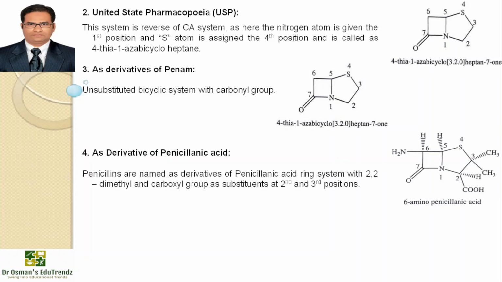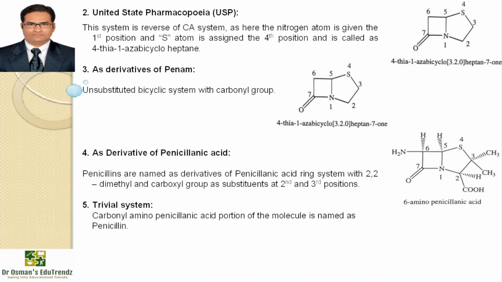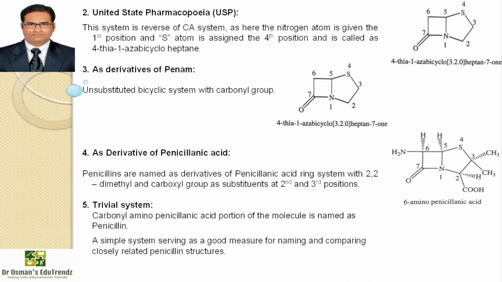Penicillins are named as derivatives of penicillanic acid, a ring system with 2,2-dimethyl and carboxyl group as substituents at the second and third positions. The fifth system is the trivial system, where the acylamino penicillanic acid portion of the molecule is named as penicillin. The trivial system is a simple system serving as a good measure for naming and comparing closely related penicillin structures. It is not well suited for compounds having ring-modified derivatives.